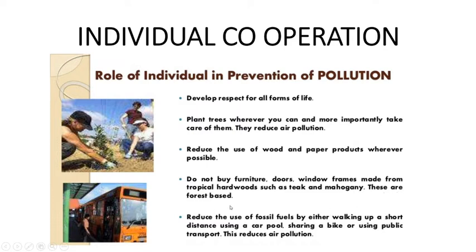These are forest based. Again, reduce the use of fossil fuel by either walking short distances, using a carpool, meaning sharing a bike, or using public transport, which is the best. This reduces air pollution. Though nowadays things are different, the awareness, remedies and cooperation are always according to the situation. Now, public transport may not be so safe because of social distancing, but then it keeps on changing. These are the individual roles you can play to help reduce the amount of pollution around.